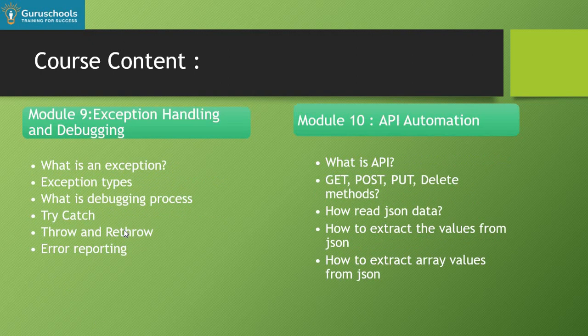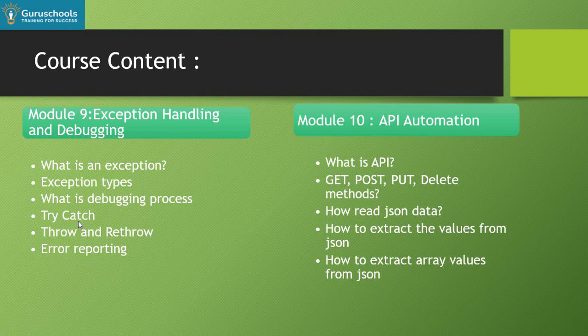And now we will move to module 9. In module 9, we will talk more about exception handling and debugging. This is a very critical and important module. Anyhow, all the modules are important, but I want to say these are very critical. So what is an exception? What are the different types of exceptions? How to find the exceptions, how to fix the bugs, and how to handle the errors? We'll talk about all those points in exception handling and debugging.